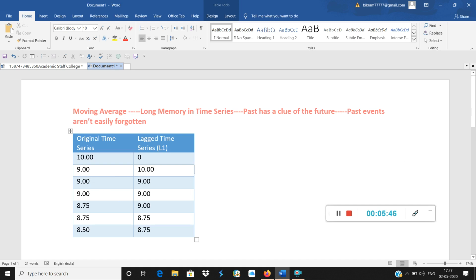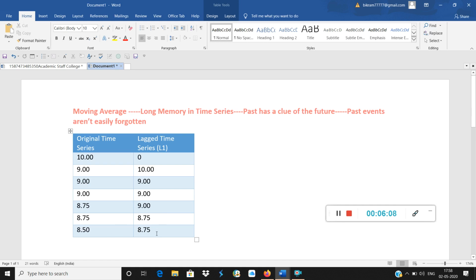Why? Suppose you do a correlation function between this point and this point. It is pretty similar. Correlation between this point and this point is 1 because both are 9. Correlation between this point and this point is also 1. Correlation between this point and this point is closer to 0.9. Correlation between this point and this point is obviously 1.